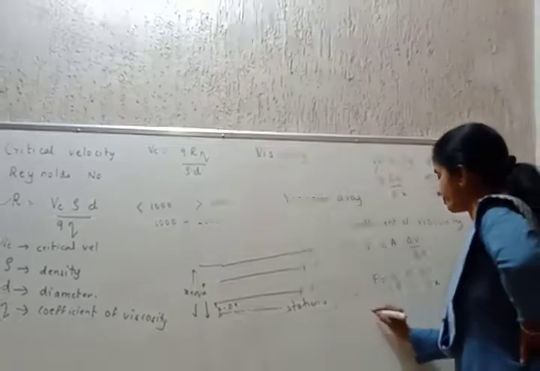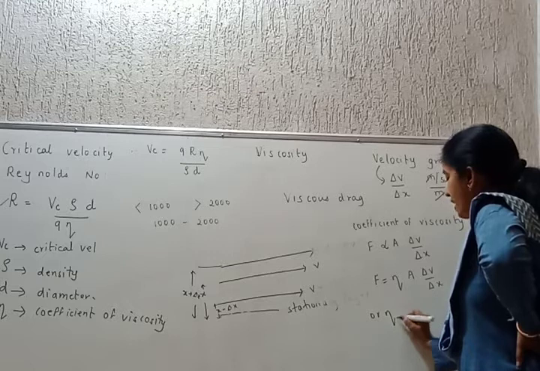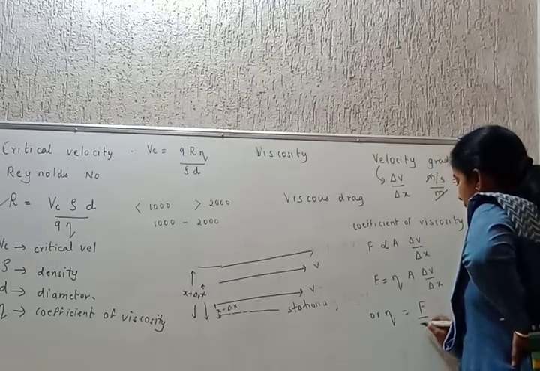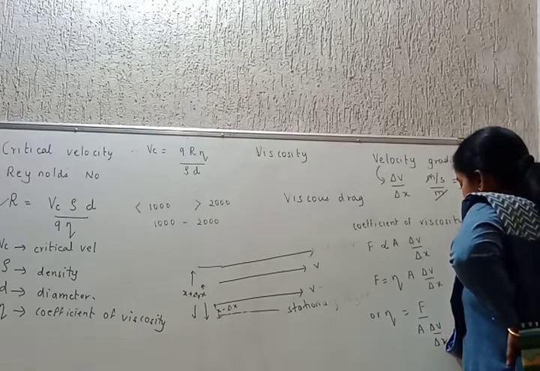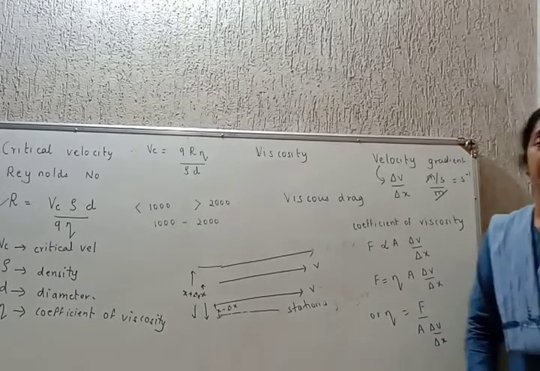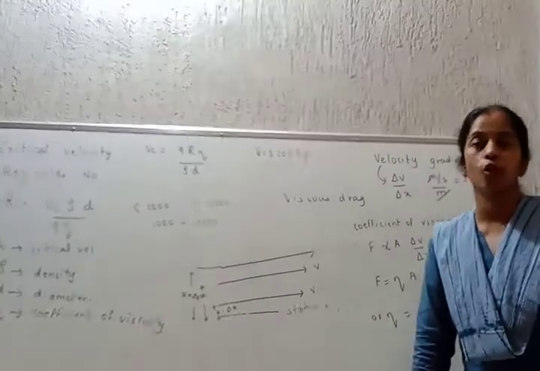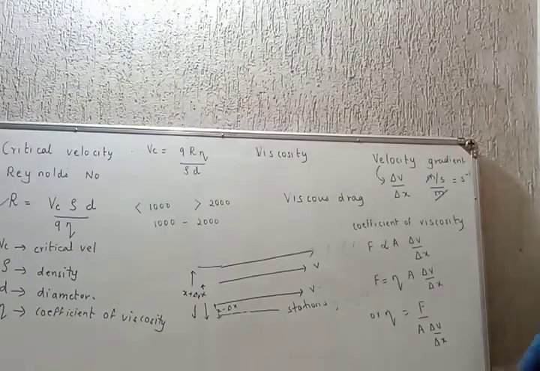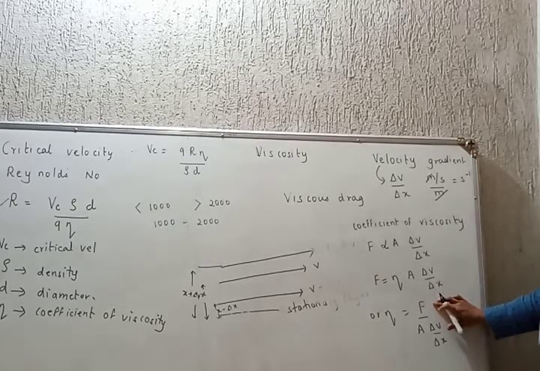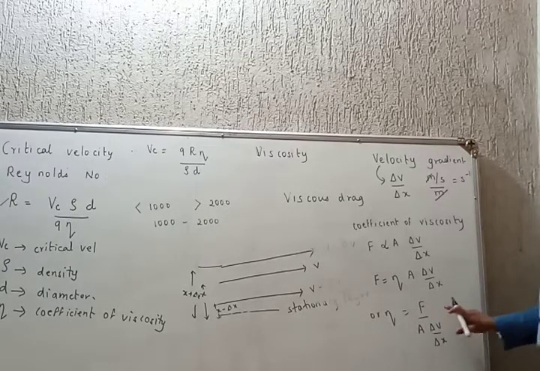Or what is eta? It is F divided by A delta V upon delta X. What is eta? It is called the coefficient of viscosity. How do you define it? It is the viscous force acting per unit area, per unit velocity gradient.